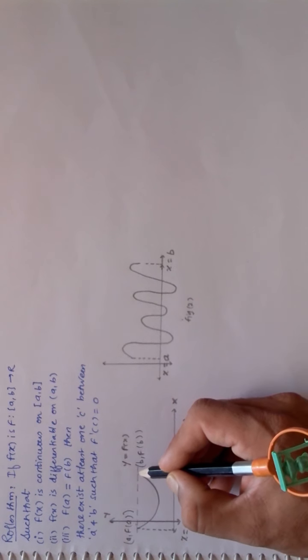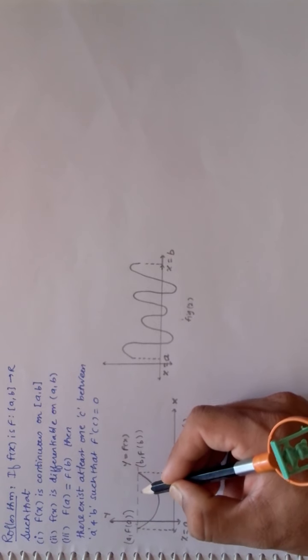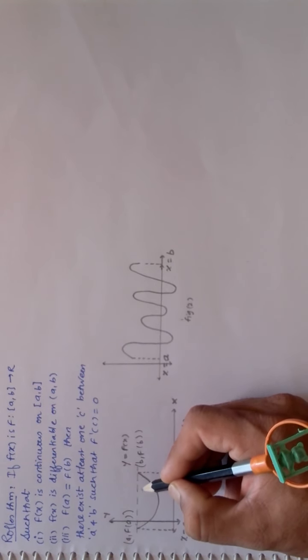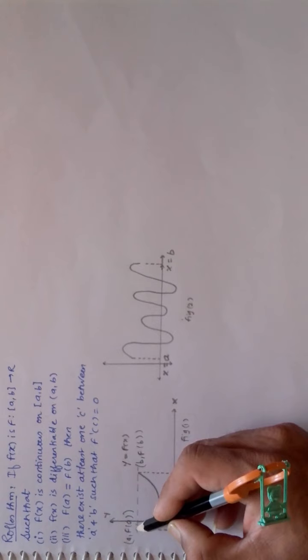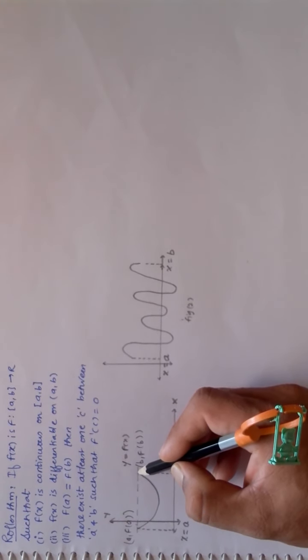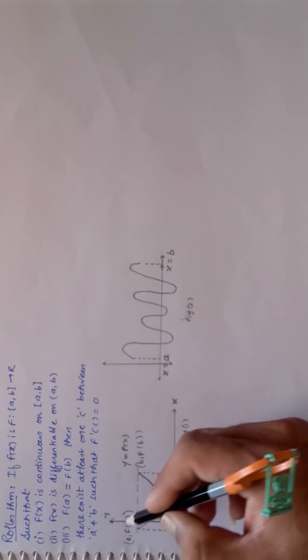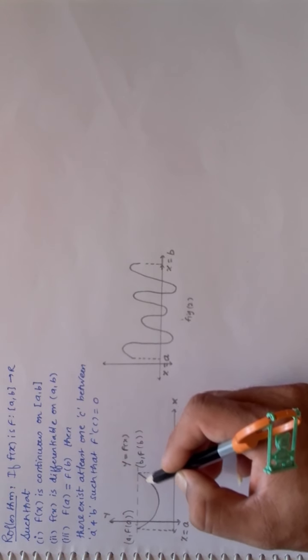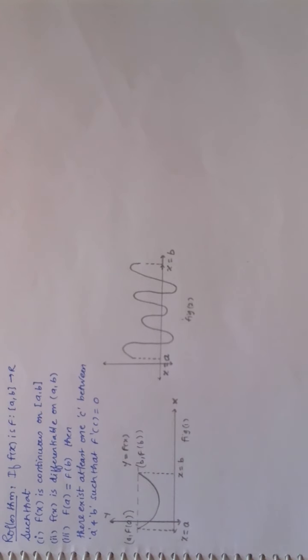But if you take this point over here and try to draw a tangent, one tangent will be like this, other like this, other like this. There will be infinite tangents. That means you will not get a unique tangent at this particular point, neither at this point. So we need to drop this point and drop this point. That is, extreme points we need to drop. Then only this particular function will be differentiable between A and B.